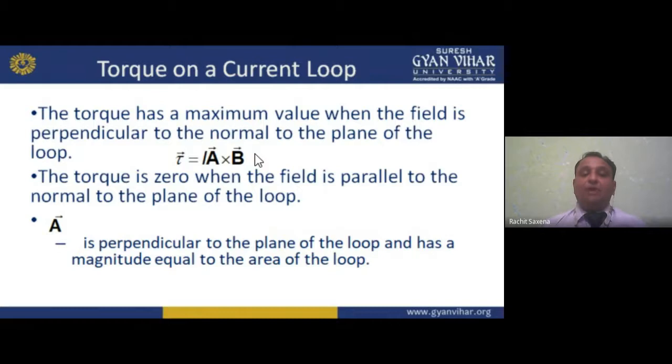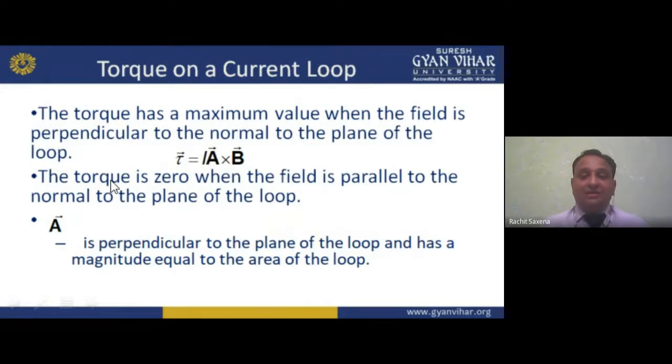And if I'm talking about the minimum value, then it is parallel. At this parallel, theta is 0, and sine 0 is 0. So see here, the torque has maximum value when the field is perpendicular to the normal to the plane of the loop. So what can we write? Instead of IAB sine theta, with sine 90, I am changing my equation. The equation is changed. This will become torque vector equal to current into area into the magnetic field.